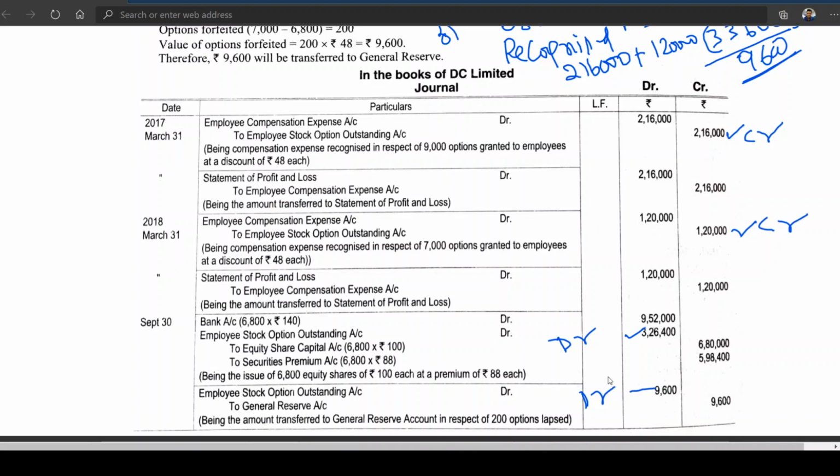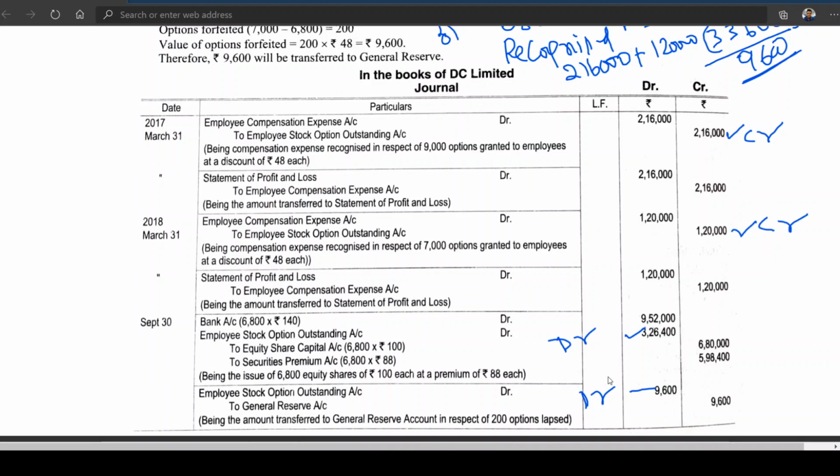When you credit premium and share capital and you receive bank, the employee stock option outstanding is debited and equity share capital account is credited. So employee stock option outstanding account is converted into share capital.